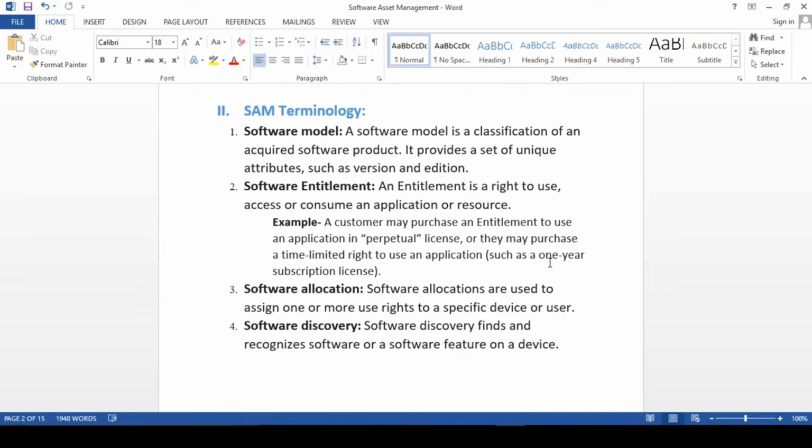So let's say we have MS Office, right? That is our software model. Microsoft Office is a software model. In that software model, we might have Microsoft Office 2013, 14, 15, 16, 17, 20, something like that, right? 21, 22. Any version you have comes under the software model.